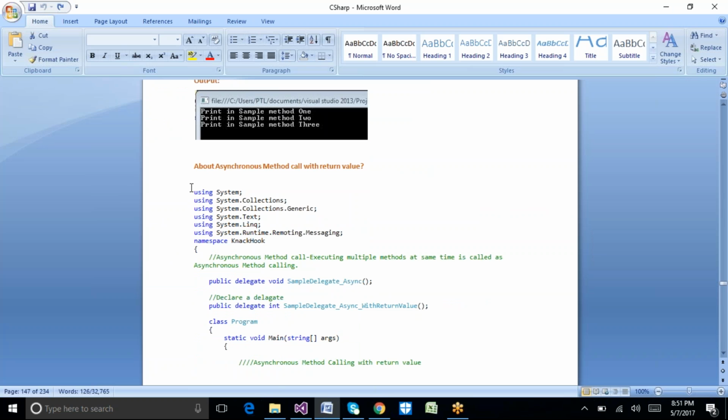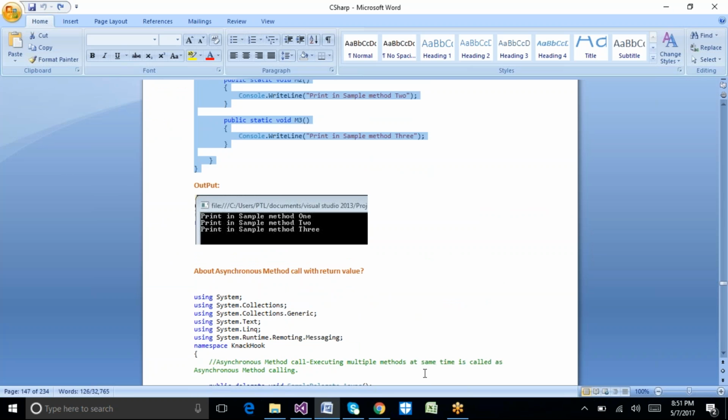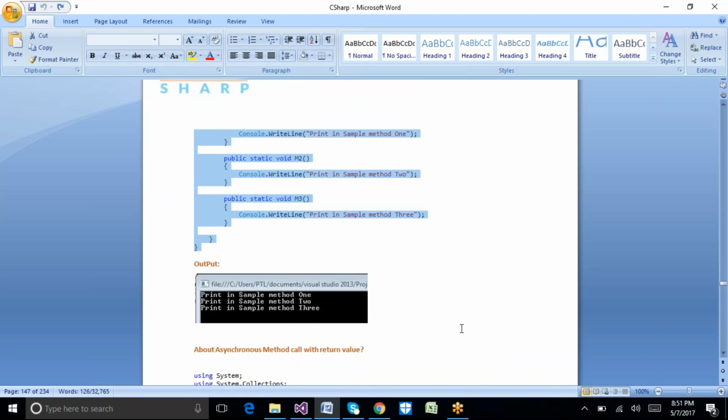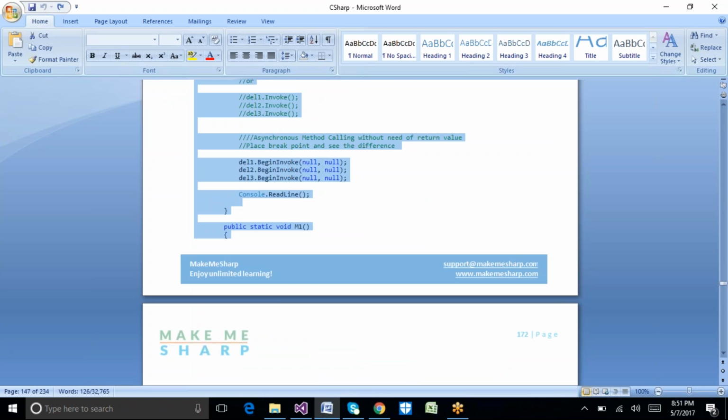Another example we have is delegate with return value. What is the use of a delegate with a return value? For example, I have a scenario where I want to execute method 1, and based on the value it returns, I want to execute another method.